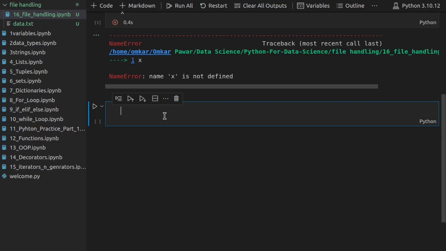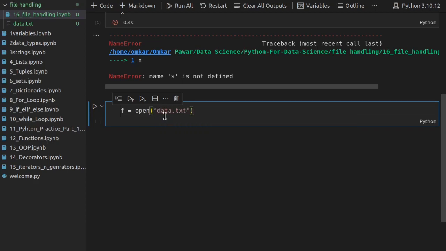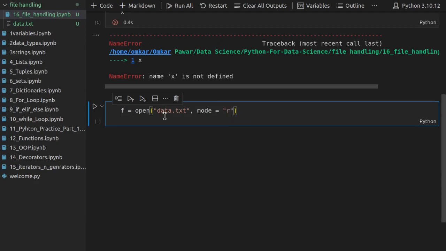Before starting to read our file, we have to open our file. I have to enter the name of the file here, data.txt. After that, I have to mention in which mode I want to open it. Basically there are four main modes: reading mode, writing mode, append mode and exclusive creation mode. We will start with reading mode first, and you have to write that inside a string. So remember that. Now we have opened our file.